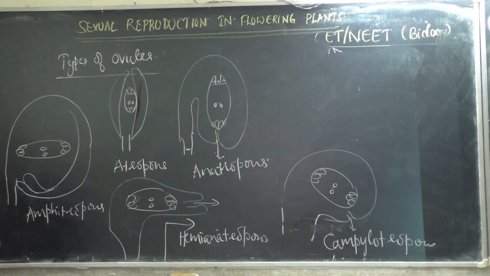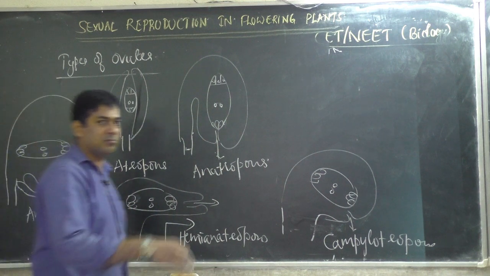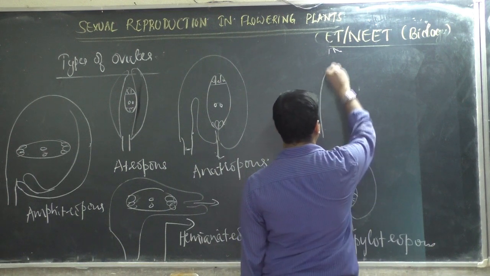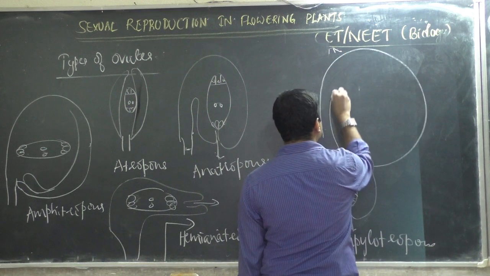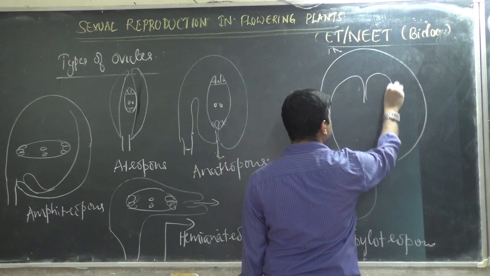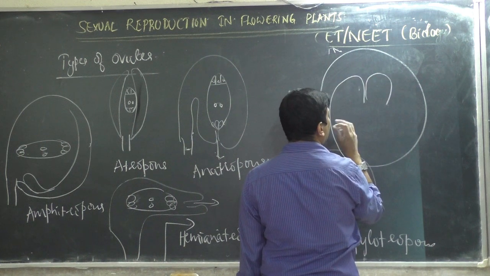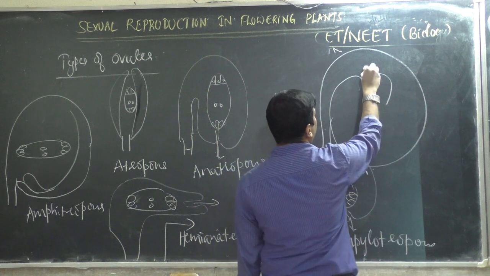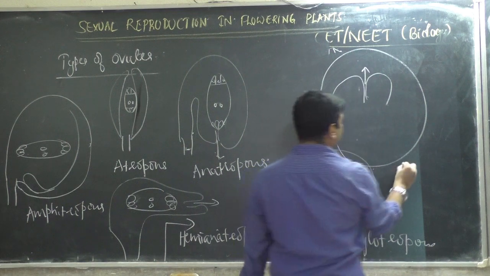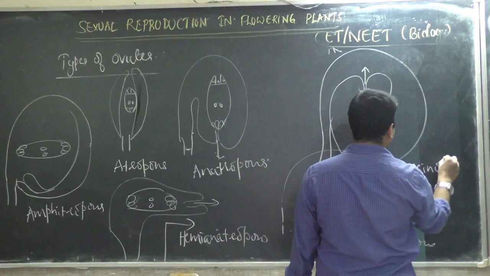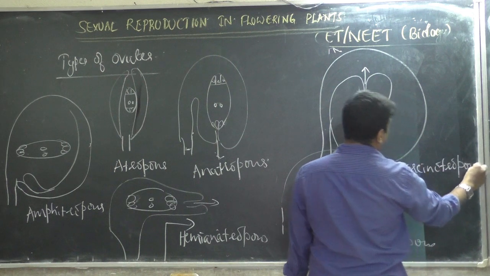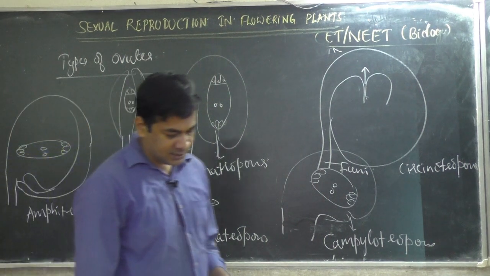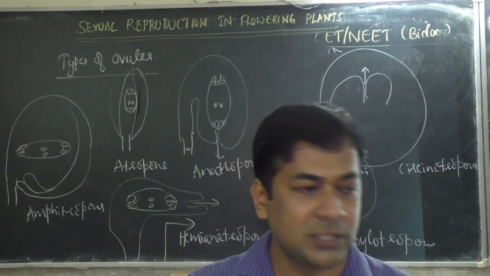If it is completely twisted, and the funicle and micropyle come in exactly opposite directions, then it is circinotropous. It is like this, taking one turn and it should come this way. The funicle or stalk is here and the micropyle is here, exactly opposite directions, then it is called a circinotropous ovule. So remember based on the shapes. Okay, so let us discuss questions on these concepts.